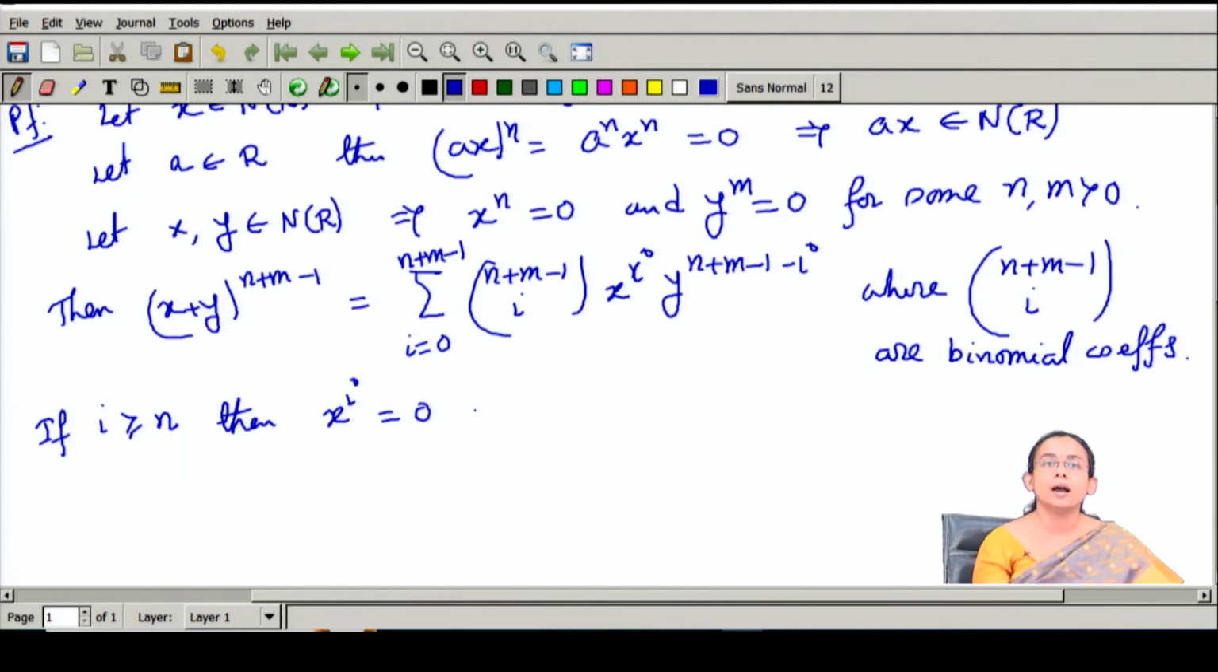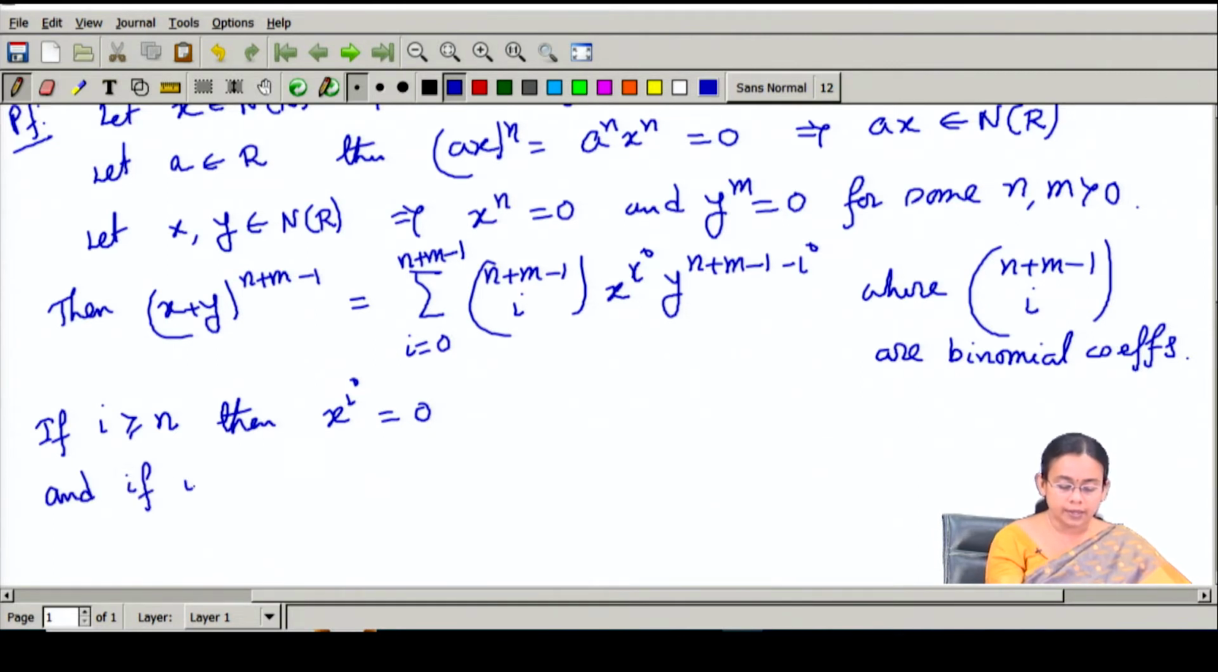So, for all i greater than or equal to n, x to the power i is 0 because x to the power n is 0. So, for all those elements where i is greater than or equal to n, x to the power i will be equal to 0 in this expression.